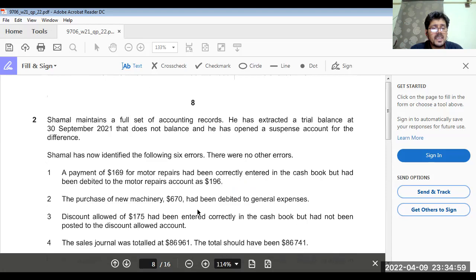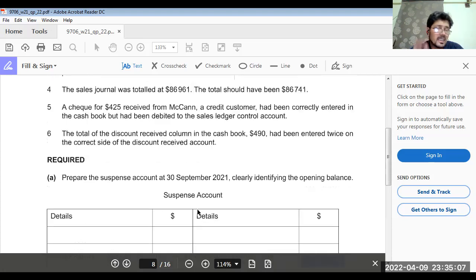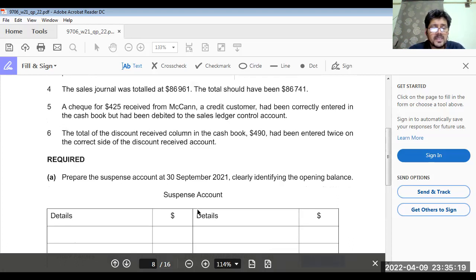Now the third error. A check for 425 received from a credit customer has been credited but had not been debited to the sales ledger control account. So we have to credit the sales ledger control account twice, by double the amount. 425 means 850.